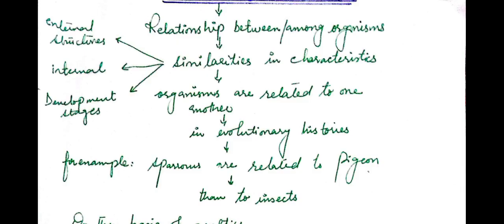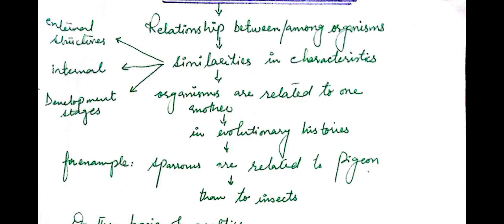It means the classification is done on the basis of similarities in the characteristics between and among organisms, and how much one organism is related or similar to another from an evolutionary point of view as well.